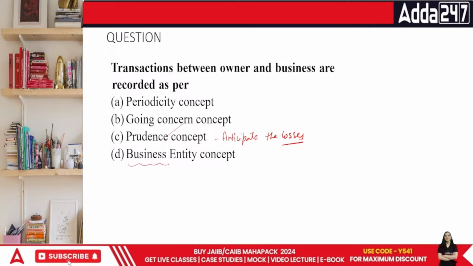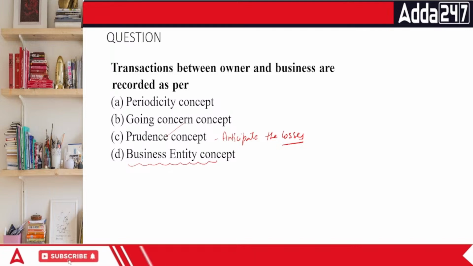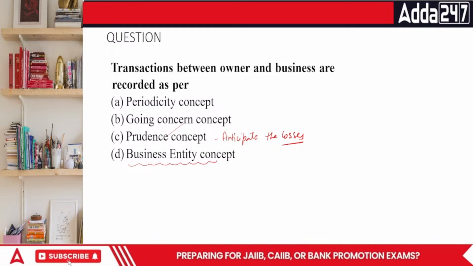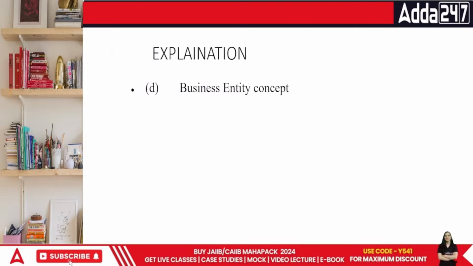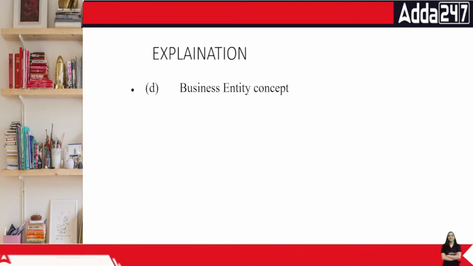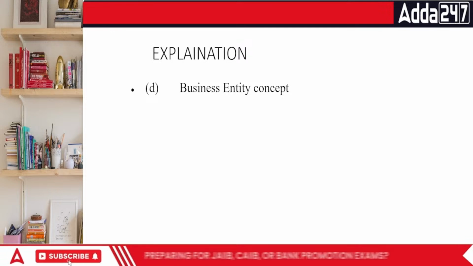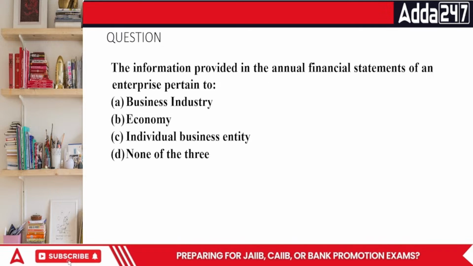Then we have business entity concept. Business entity concept says that the business and the businessman are two different things. So the recording in terms of the transaction and the business is as per business entity concept. That is why the money that you put into the business is called capital. When you take the money out of the business, it's called drawings.